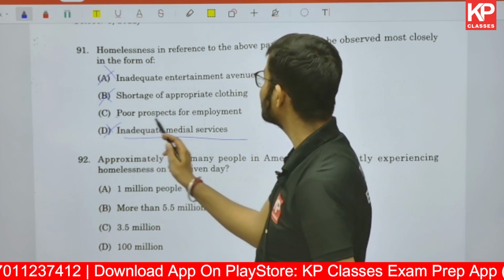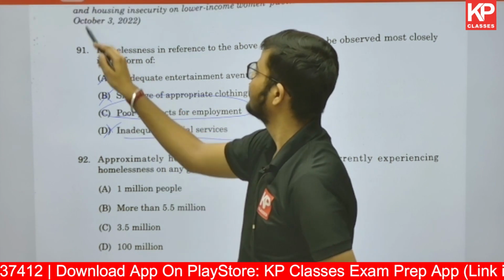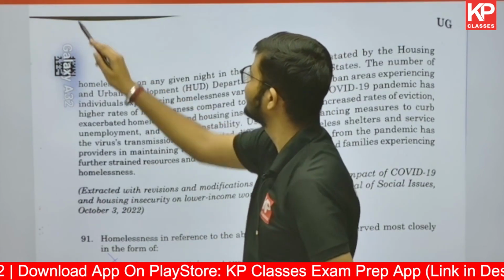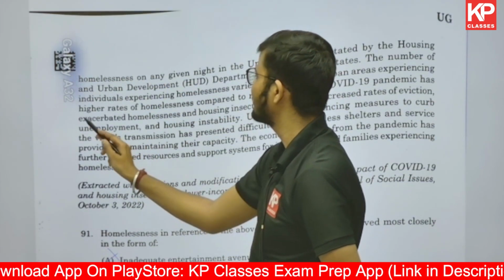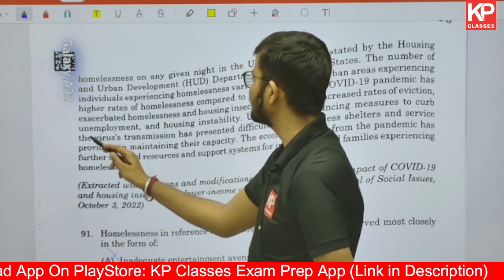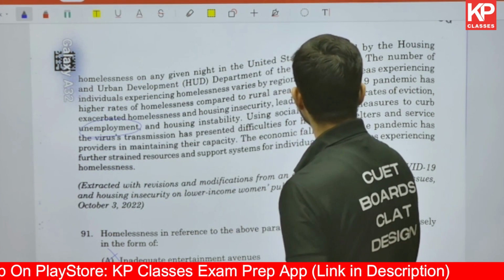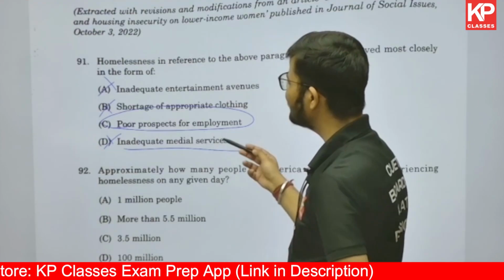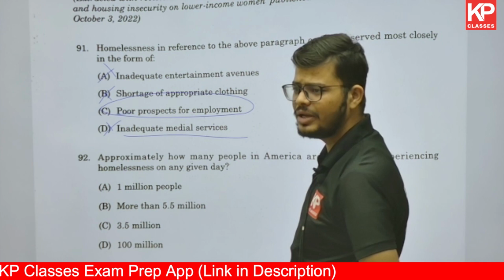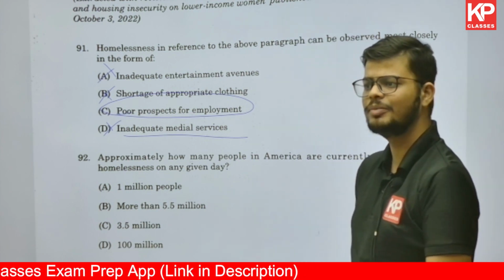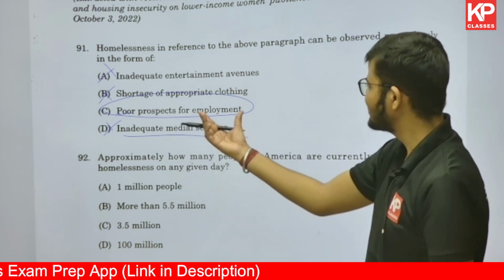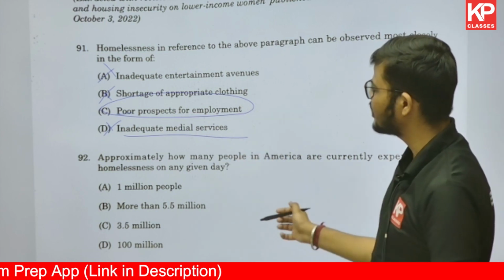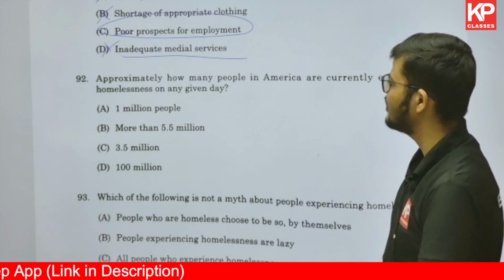No. Poor prospect for employment. Poor prospect for employment, this is given in the passage, no? Unemployment is a major cause leading to increased rate of eviction. Directly given in the passage. Entertainment cannot be; if you are not getting proper entertainment, it cannot be considered homelessness. Medical services and clothing are not something on which we measure it.